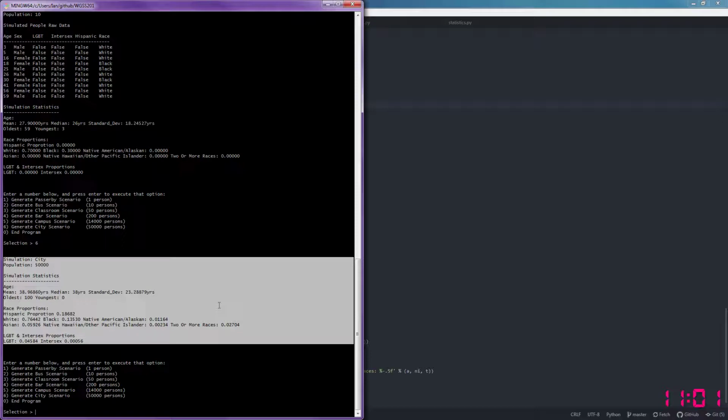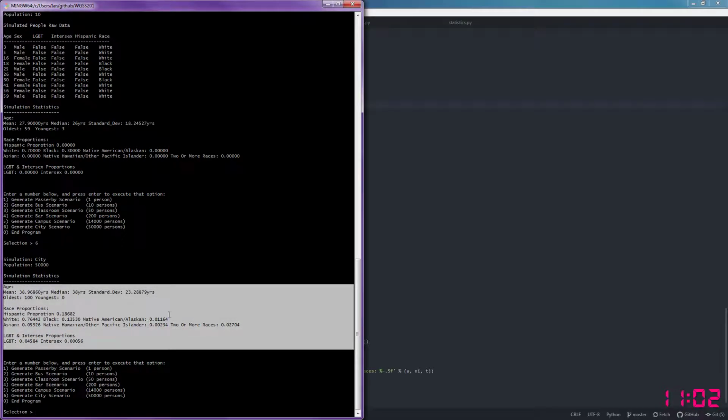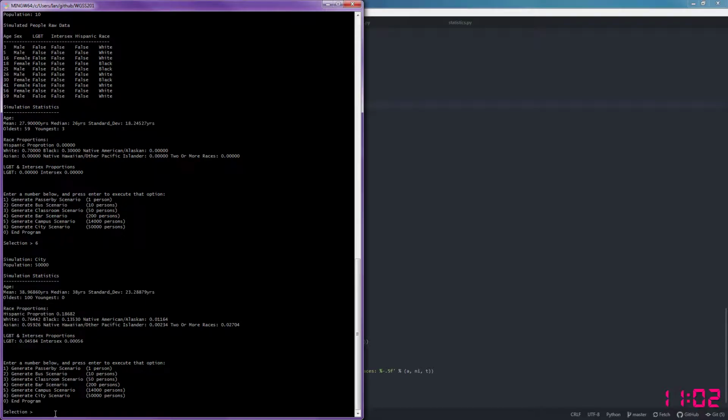We had a Hispanic proportion of 0.18, a proportion of Native Hawaiian and other Pacific Islander 0.0023, and we had pretty close to the percentages of those nationwide surveys by the Gallup poll and the Intersex organization of the proportions that they found. And because this is a random simulation, all these proportions will vary from scenario to scenario and from each run of the program to another.